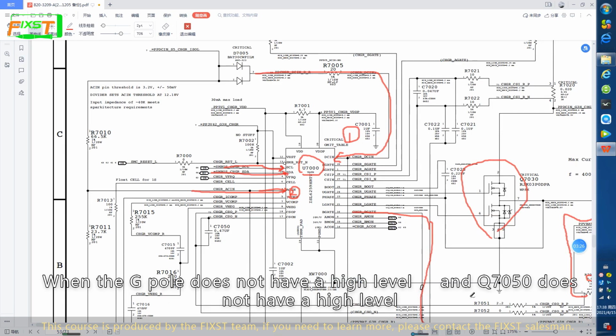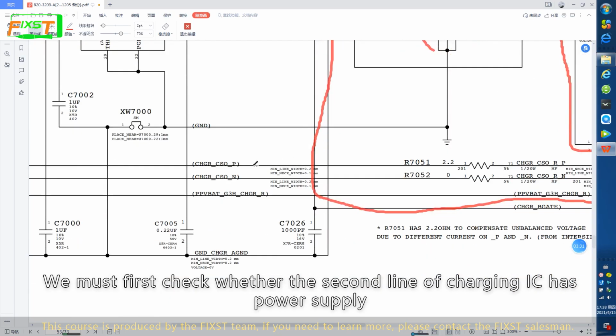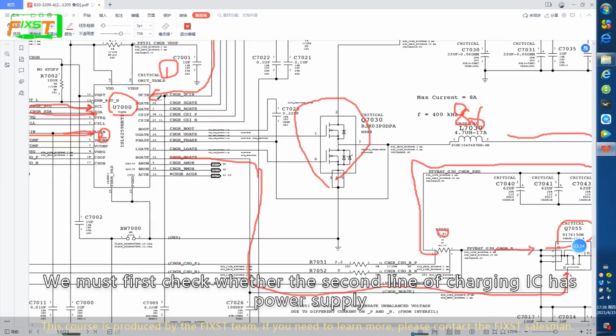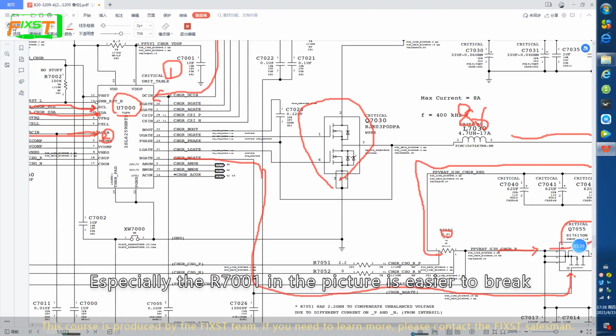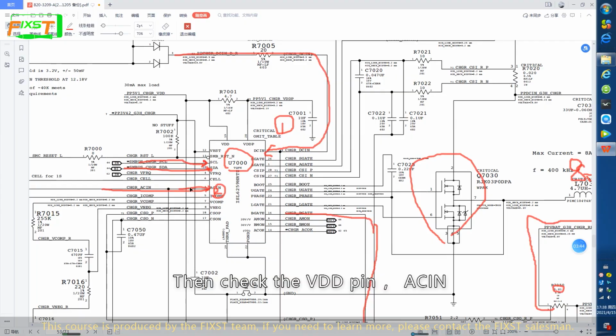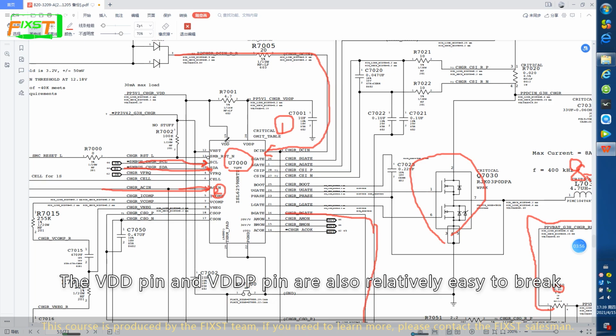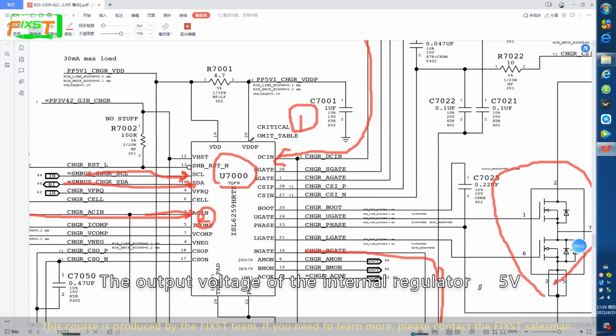When the GPO does not have a high level, and Q7050 does not have a high level, we must first check whether the second line of the charging IC has power supply. Especially the R7001 in the picture is easier to break. Then check the VDD pin, ACIN. The third step is to check the VDD pin. The VDD pin and the VDDP pin are also relatively easy to break. The output voltage of the internal regulator is 5 volt.